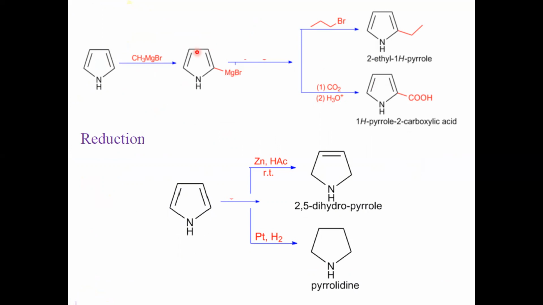When the Grignard, the metal halide substituted pyrrole, reacts with alkyl bromides or alkyl halides, you will get the side chain substituted pyrrole, and with carbon dioxide and hydrolysis, you will get a 2-carboxylic acid derivative. It also undergoes reduction in two situations. With zinc and acetic acid, it gives 2,5-dihydropyrrole, and with platinum and hydrogen, it gives a pyrrolidine derivative. So these are important reactions of the pyrrole.